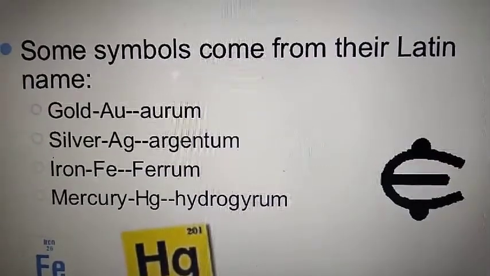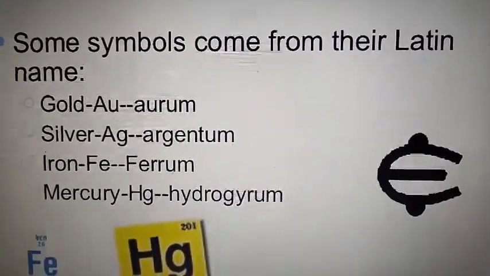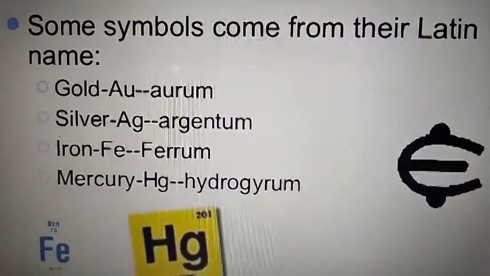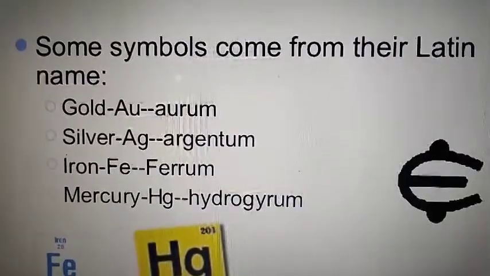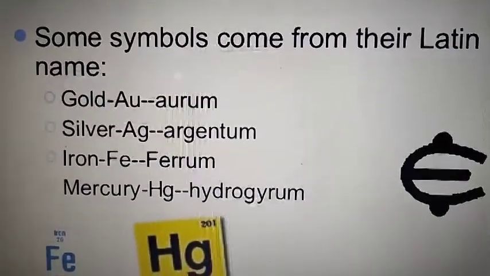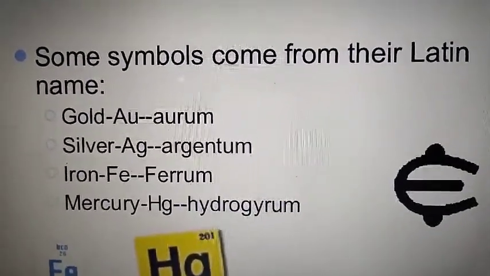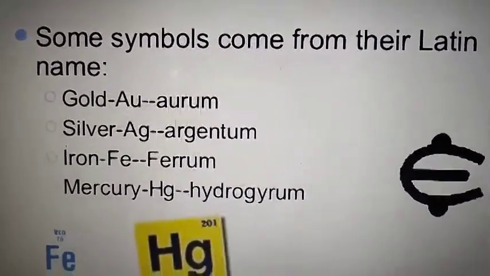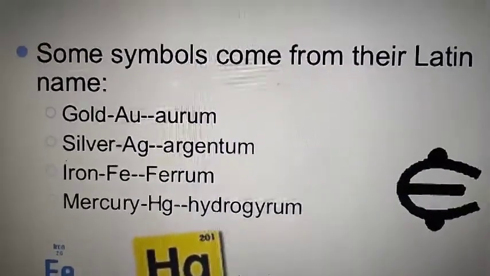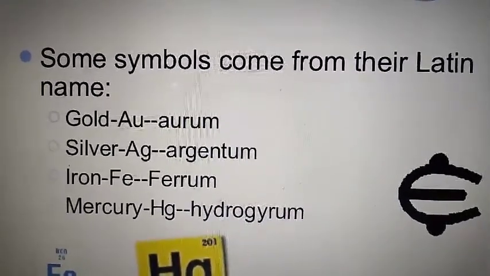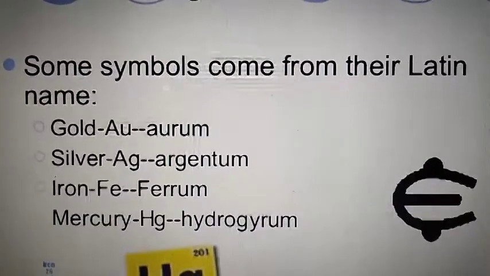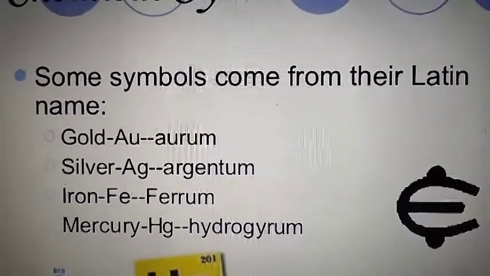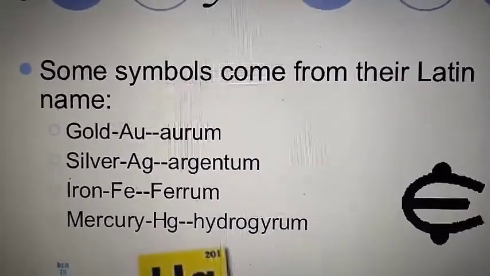First of all, it represents the name of the element. If instead of writing gold you write Au directly, the second person will easily understand that you have written gold. Secondly, it represents one atom of the element. If you write Au, it means one atom of gold is present in the chemical reaction.